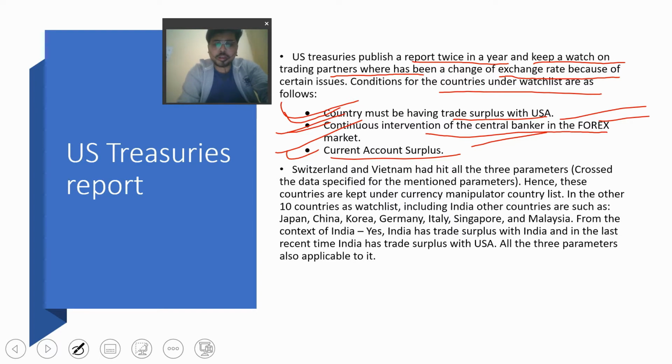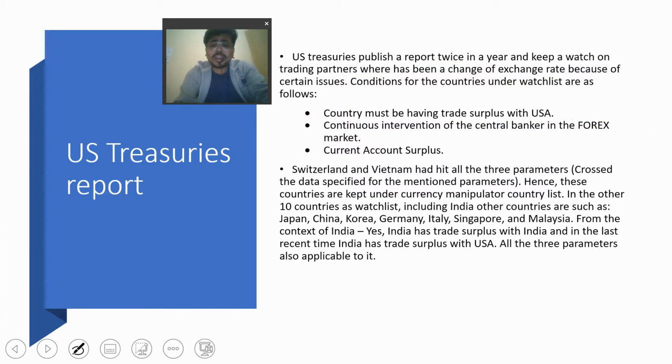So in that report, Switzerland and Vietnam had hit all three parameters. We are just hitting the parameters right now, but we have not crossed the particular data specified in all those three parameters. No need to know what the specified data is. Just for understanding, Switzerland and Vietnam, along with satisfying all three conditions, crossed the data specified for the mentioned parameters as well, and hence these countries are kept under the currency manipulator country list.